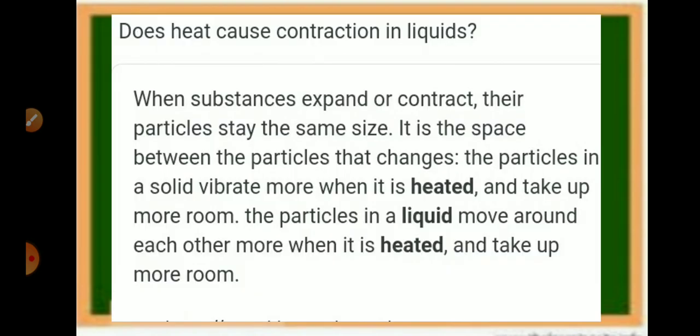Does heat cause contraction in liquids? When substances expand or contract, their particles stay the same size. It is the space between the particles that changes. The particles in a solid vibrate more when it is heated and take up more room. The particles in a liquid move around each other more when it is heated and take up more room.